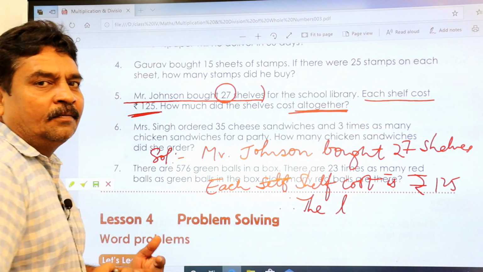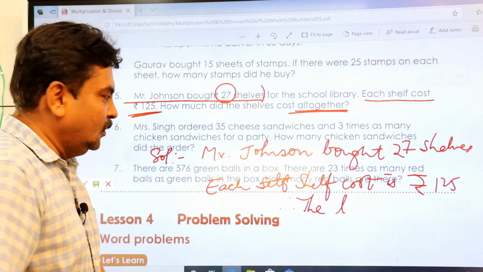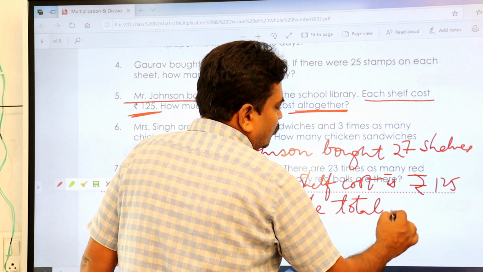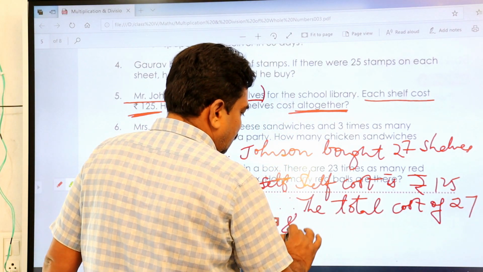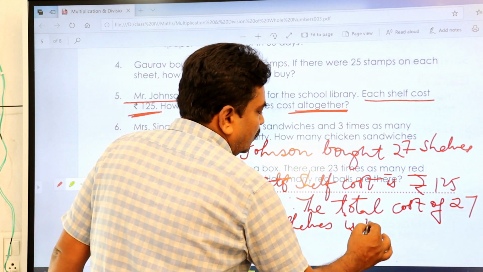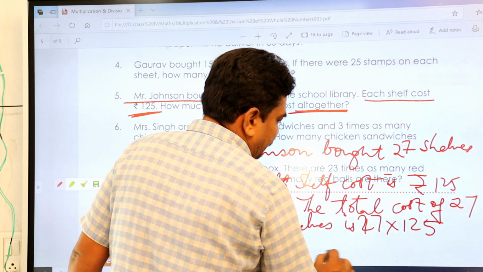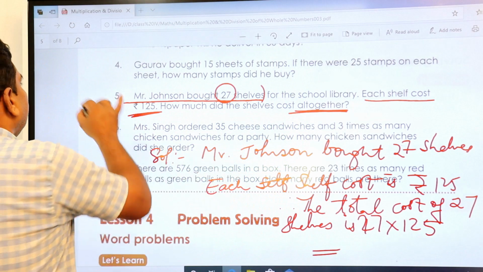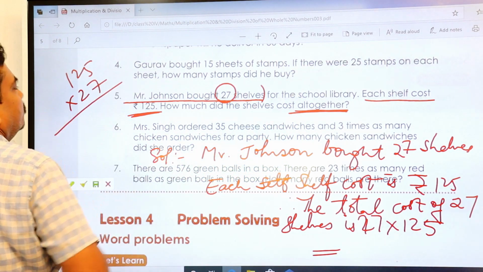So the word altogether, you have to change to total. Therefore the total cost of 27 shelves is 27 into 125. Just do it. 125 into 27.